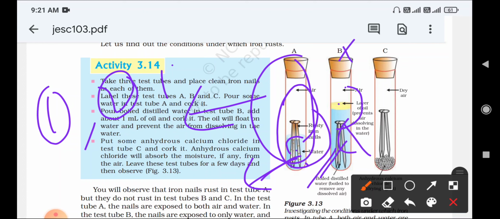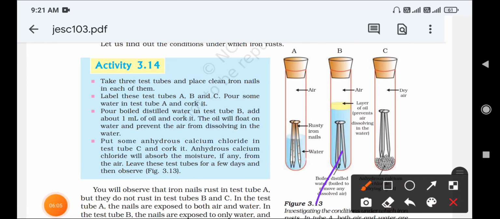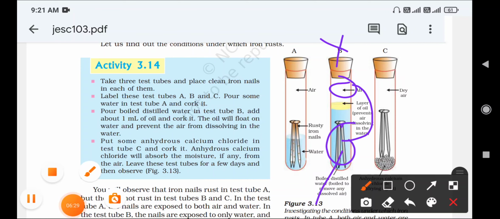So why is B not showing any rusting property? Because here the iron nail is reacting with water, but it does not react with air, because in between there is oil, which prevents the iron nail and water from reacting with air. So that is why it will not show any rusting property.